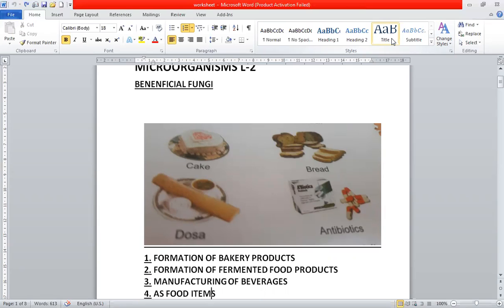Yeasts are also used in making many fermented food products. You see the picture of dosa. How is dosa made? Dosa and idli are made by fermentation of rice and dal. We mix rice and dal and keep it overnight. The process of fermentation takes place, the batter rises, and soft and spongy dosas and idlis are made.